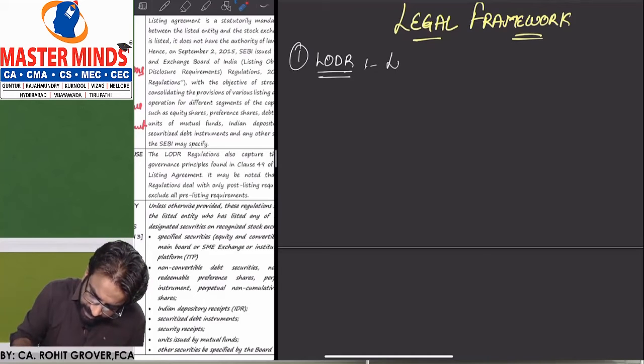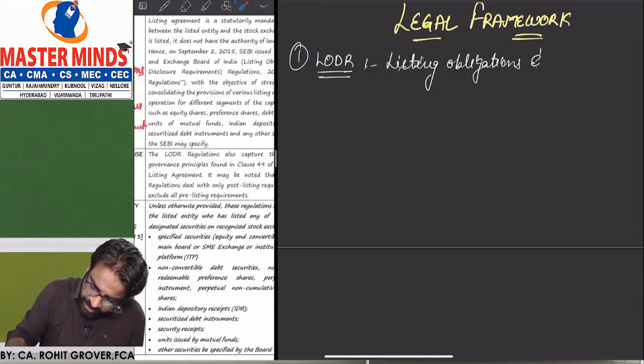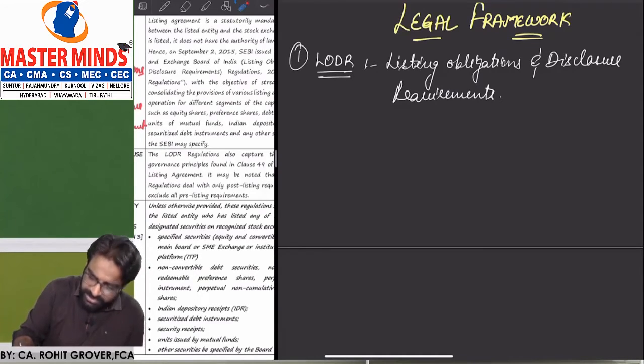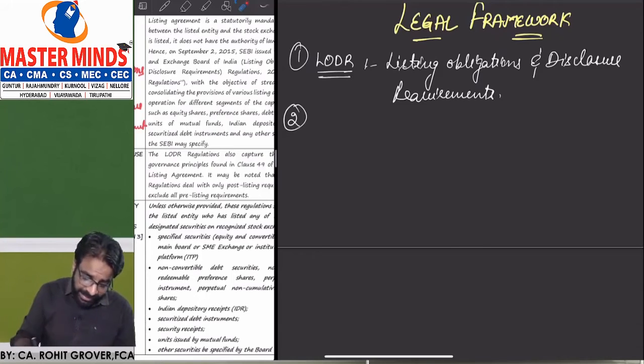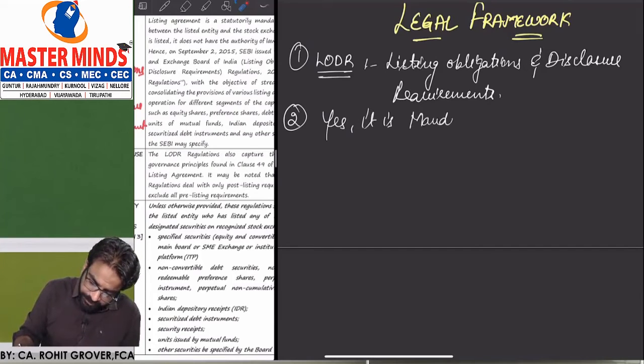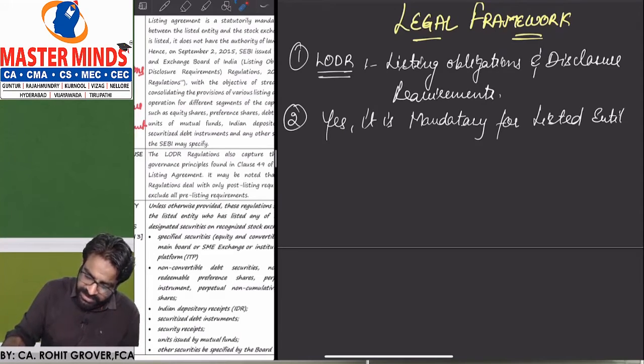What is the full form of LODR? Listing obligations and disclosure requirements. LODR stands for Listing Obligations and Disclosure Requirements. Sir, point number 2, is it mandatory? Yes, it is mandatory for listed entities. It is mandatory for which entities? Listed entities.